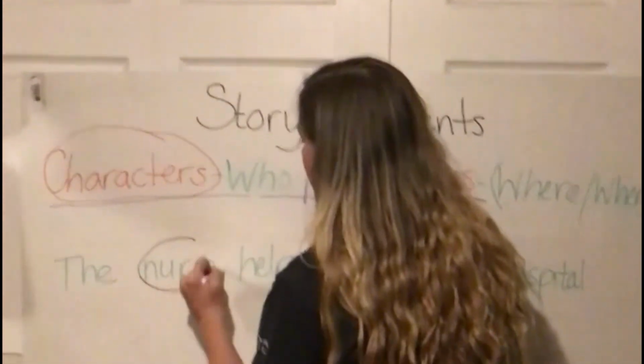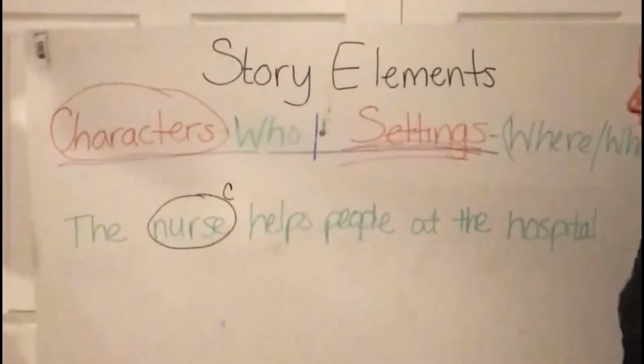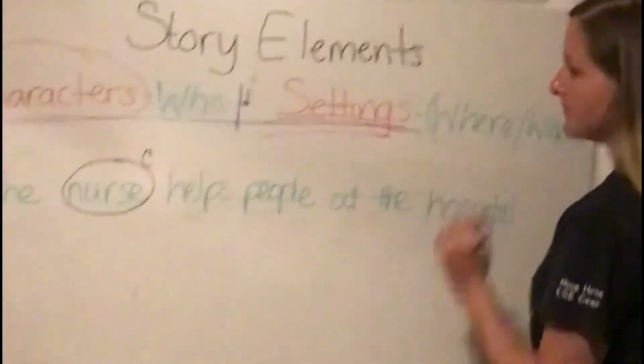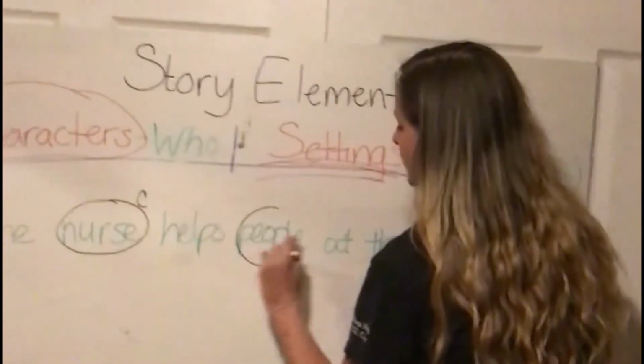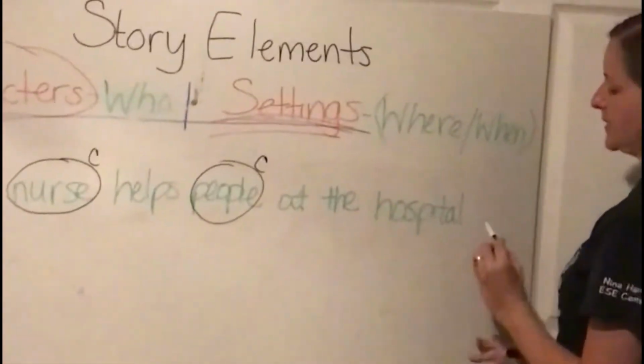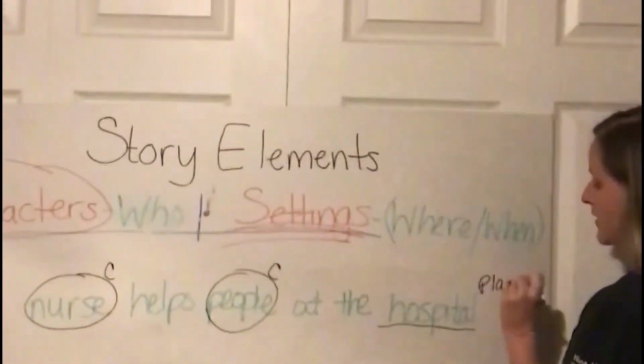We're going to circle our characters, so that's a character. Helps people. Well, people, we did say people could be characters, so that's also a character. At the hospital. Hospital is our place.